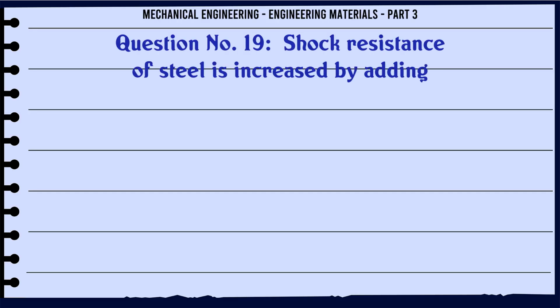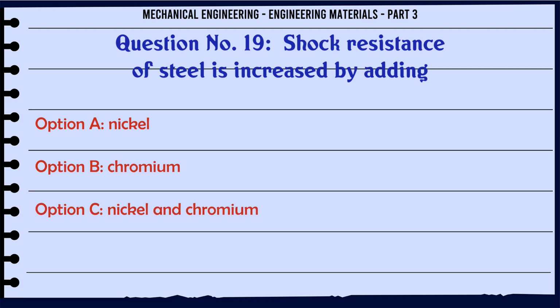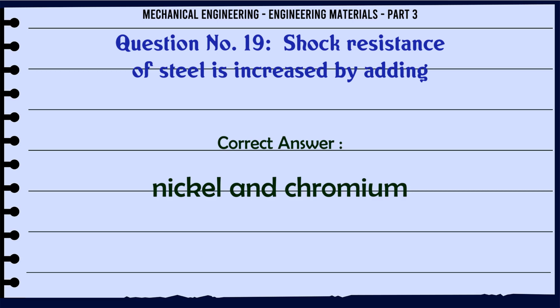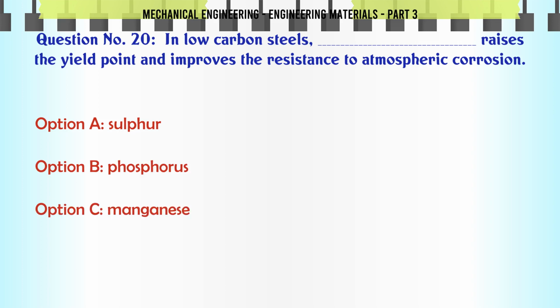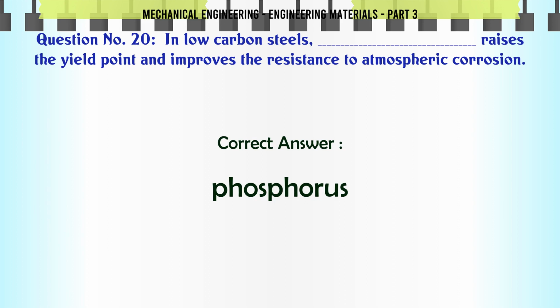Shock resistance of steel is increased by adding: A. Nickel, B. Chromium, C. Nickel and chromium, D. Sulfur, lead and phosphorus. The correct answer is nickel and chromium. In low-carbon steels, which raises the yield point and improves the resistance to atmospheric corrosion? A. Sulfur, B. Phosphorus, C. Manganese, D. Silicon. The correct answer is phosphorus.